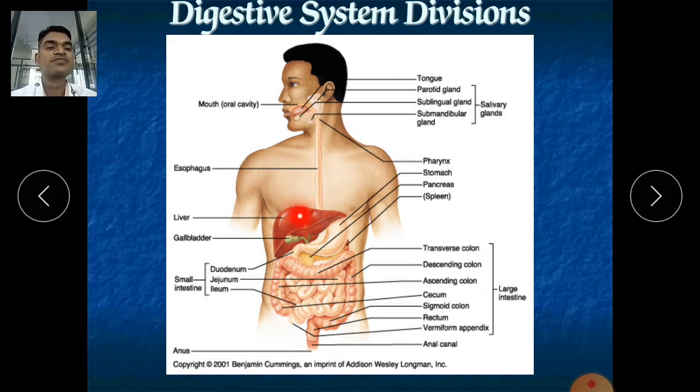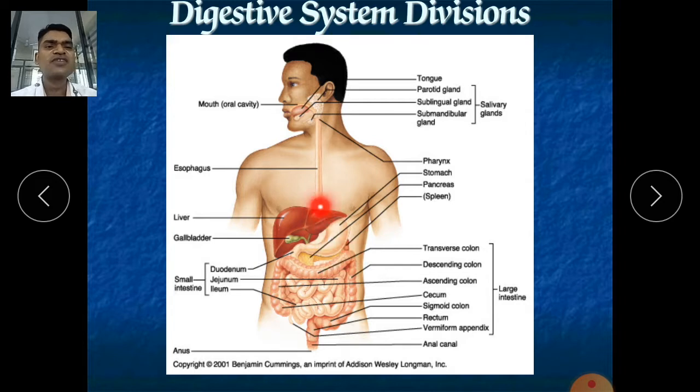Now next is the gallbladder. Just under the liver is the gallbladder. After that, the pancreas. It is just behind the stomach, which you cannot see, but I can see. So it is called the pancreas. The pancreas also has various secretions.